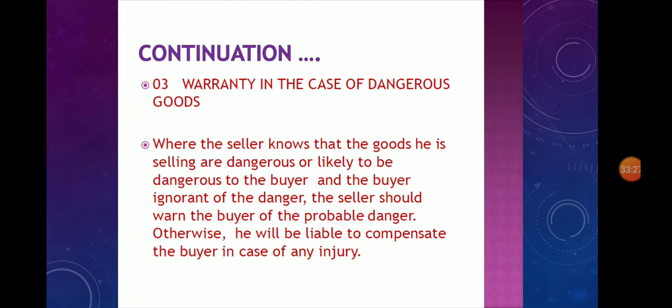Then the third one, warranty in the case of dangerous goods. Where the seller knows that the goods he is selling are dangerous or likely to be dangerous to the buyer, and the buyer is ignorant of the danger, the seller should warn the buyer of the probable danger. Otherwise, he will be liable to compensate the buyer in case of any injury.